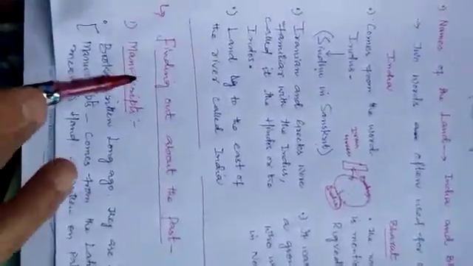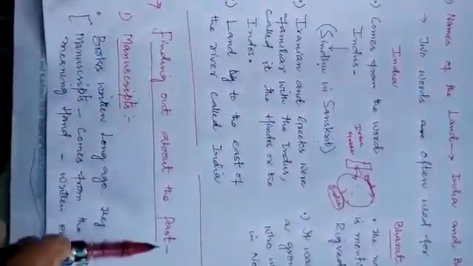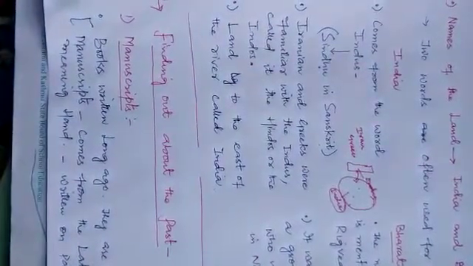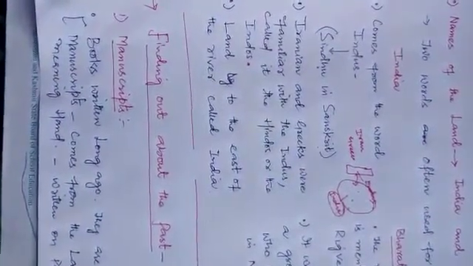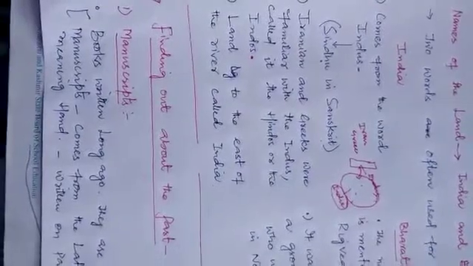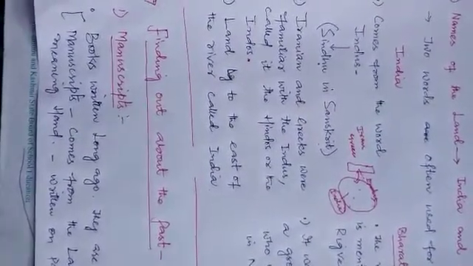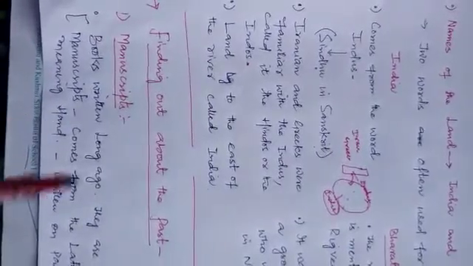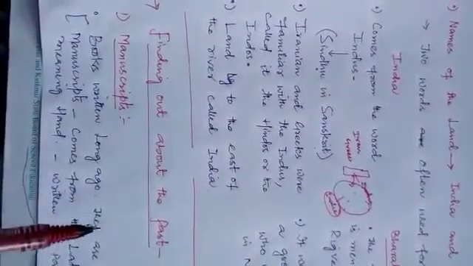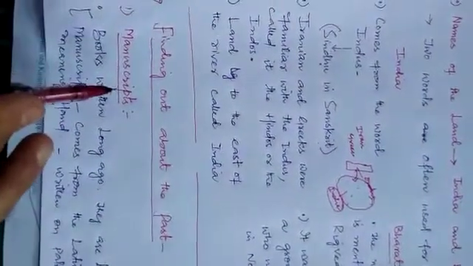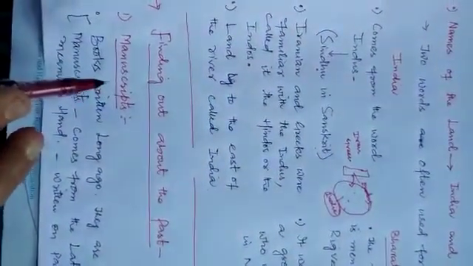Clear? Now the next topic is finding out about the past. If we have to study and understand our past, what are the different sources available to us to understand our past better? Clear? So the main sources to understand our past are, first of all, manuscripts. What are manuscripts?